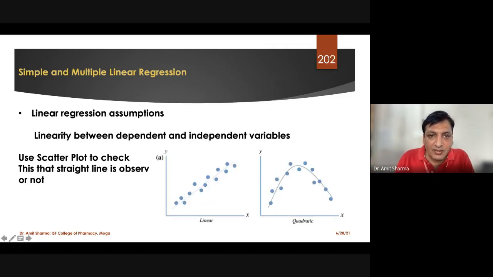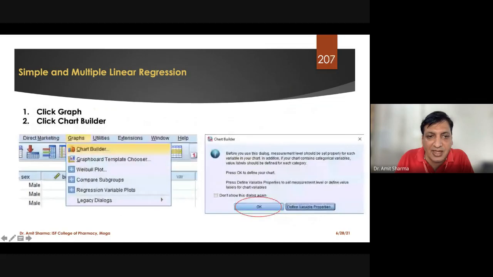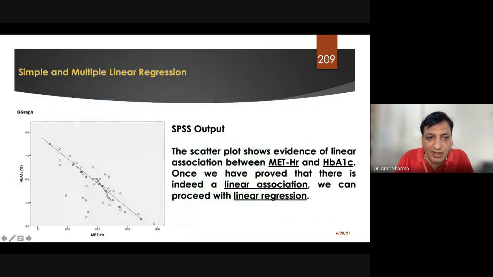We have assumptions that whenever we apply the test, we will find linearity between the independent variable and the dependent variable, either on the positive side or on the negative side. When we get a straight line, either this or this, we say that we have got linearity. In the scatter plot, you will always see a straight line like this. You will not find a curve on the line. If you find a curve, it means the test fails and there is no relationship.